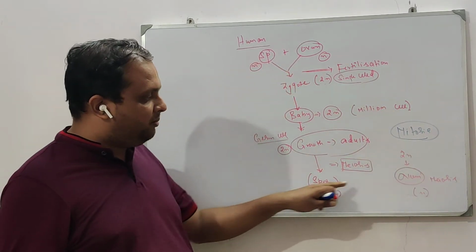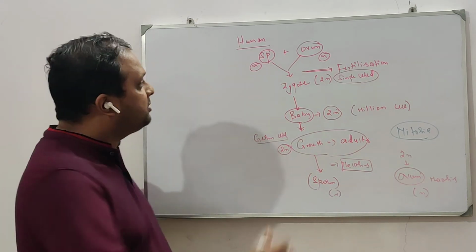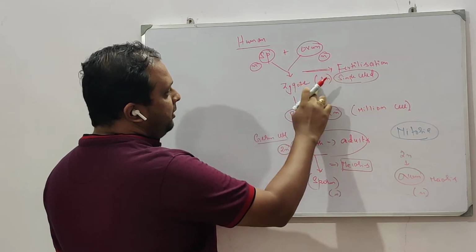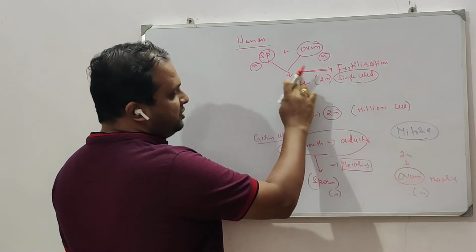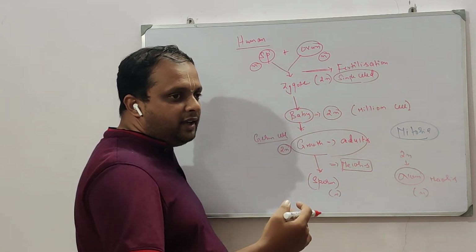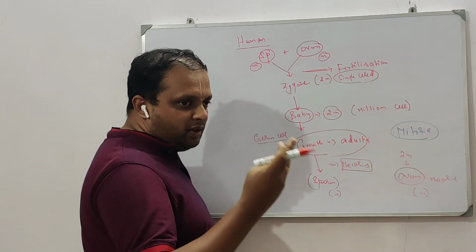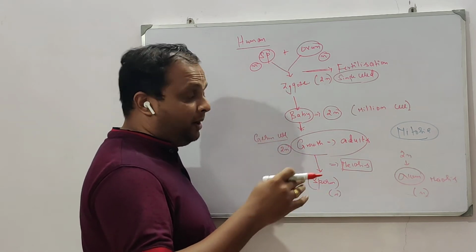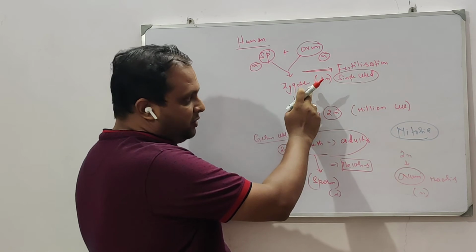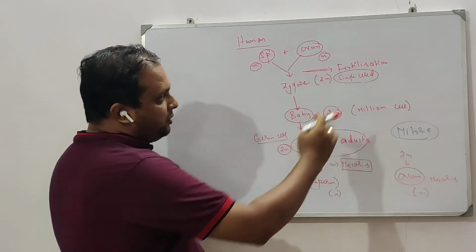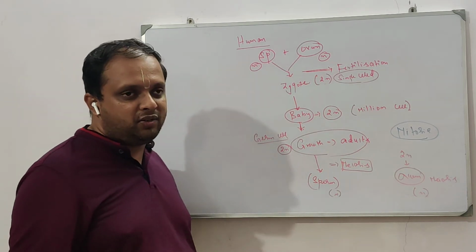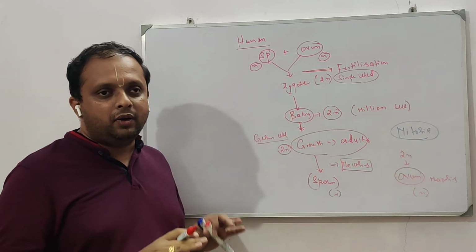When this sperm and this ovum combine, you can see here n plus n, fertilization, you get a zygote. So in the entire life of a man, first fertilization, because he is formed from a zygote, then mitosis, then meiosis. For the zygote to be formed, fertilization is important. Without any of these processes, life is not possible.